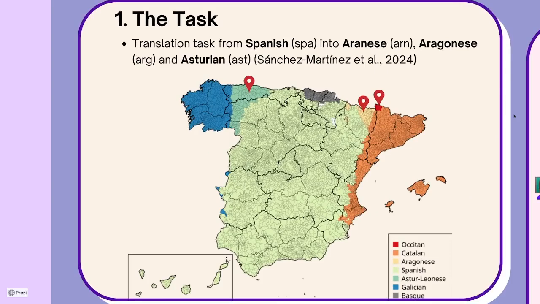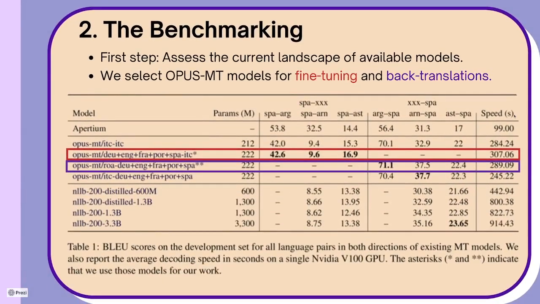Let's move on to our submission. The first step that we took was to assess the current landscape of available models. Basically, we were trying to answer the question, what is out there already? So we benchmarked different types of models. First, Apertium, which is a family of rule-based MT models for related languages. Then Opus MT models, which is also another family of openly available neural models. And finally, the no language left behind variants.